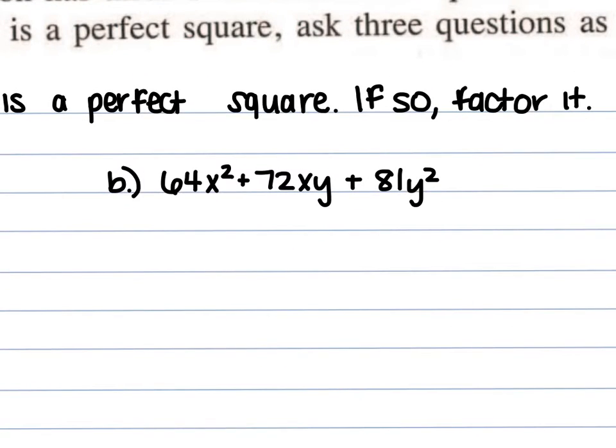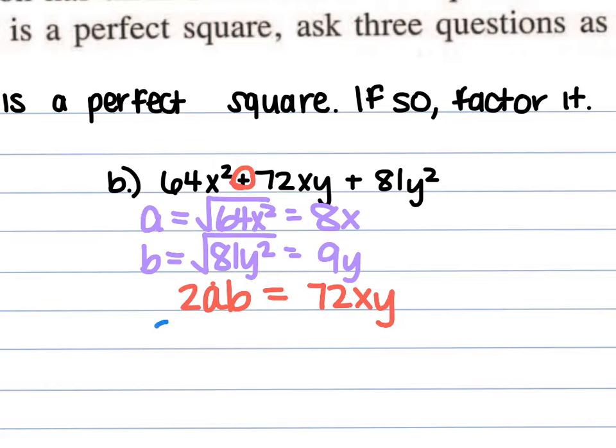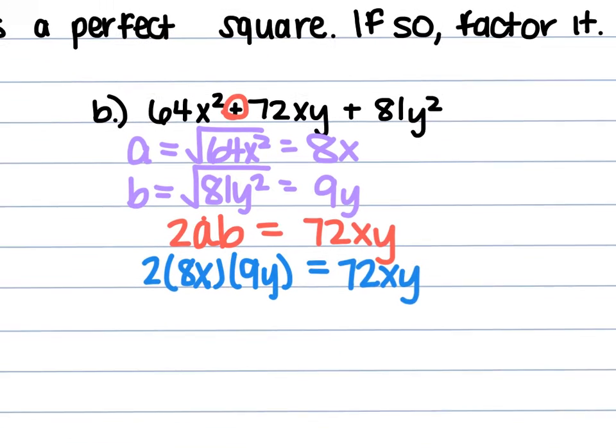For b, we have 64x squared plus 72xy plus 81y squared. So find your a by taking the square root of the 64x squared, which is 8x. Find your b by taking the square root of the 81y squared, which is 9y. And then use a positive 2 times a times b, and you should get the 72xy. So if we plug those in, we have 2 times 8x times 9y. We should get 72xy.